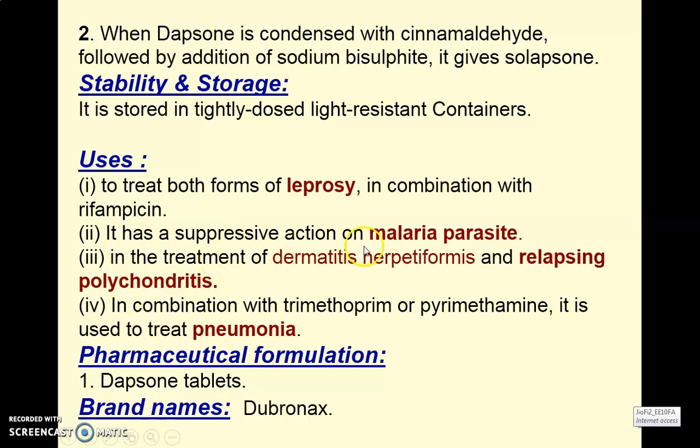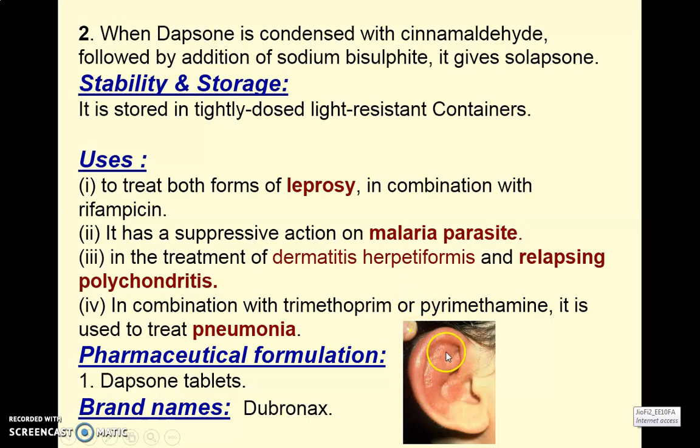Next, it has a suppressive action on the malarial parasite, and is used in the treatment of dermatitis herpetiformis and relapsing polychondritis. Relapsing polychondritis stands for inflammation and red coloration or discoloration of the external ear or pinna. So this may be again a skin disorder, and as leprosy is also concerned with skin disorder, this dapsone can be used in the treatment of relapsing polychondritis.